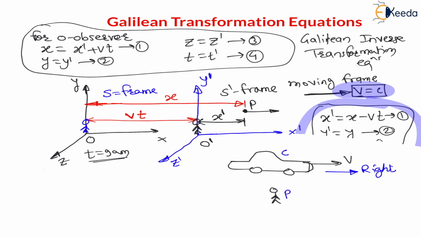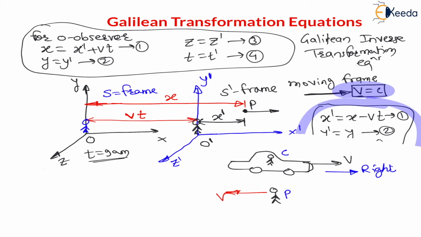But my dear students, let us observe the person who is sitting in the car. For this person who is sitting in the car, he will feel that this person who is standing near the road is moving towards left. He will feel that this person is going towards left, but in reality the car is moving towards right. The same is happening here. This S frame will see that S dash frame is moving towards right, but on the other hand the observer in S dash frame, that is O dash, will see that this O or S frame is moving towards left. That's why this distance will be more.